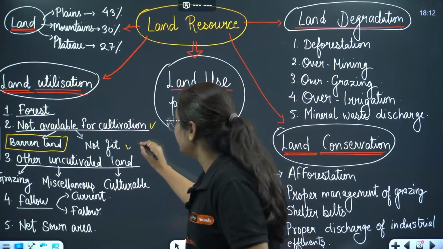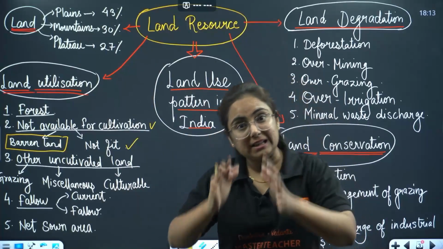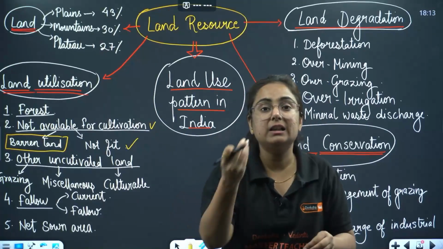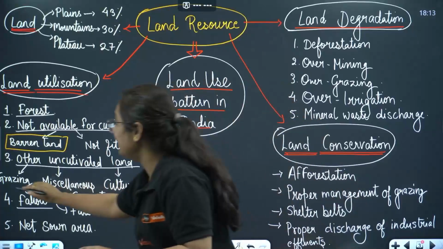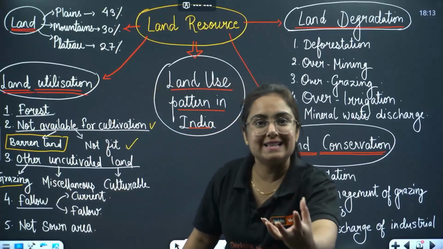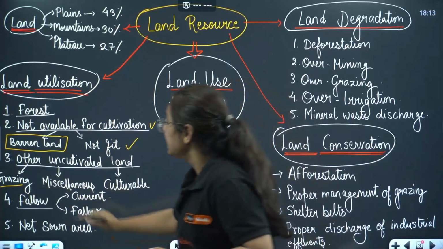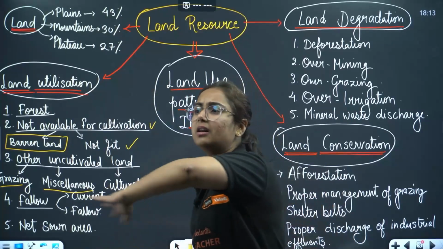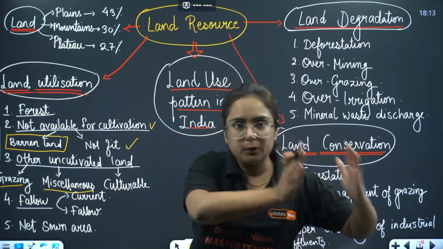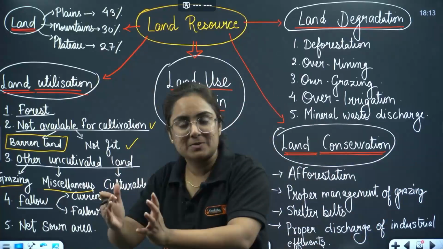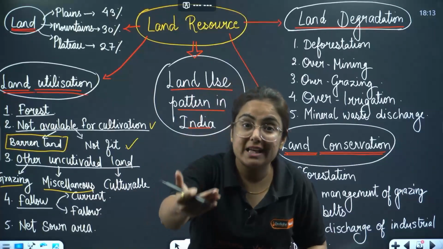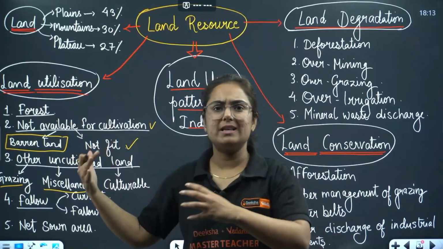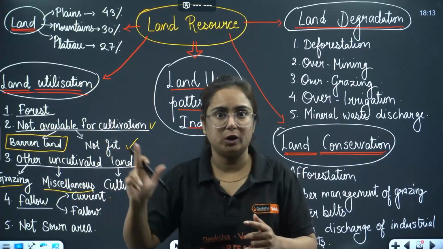But other than that, there are certain uncultivated lands present in our environment, like land left for grazing areas. Then land under miscellaneous trees or crops that you might have witnessed. There are certain lands which are not forest and not under crops. Rather, miscellaneous trees are grown there, like the trees around our surroundings, which is not a forest.